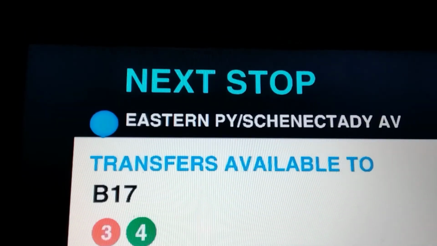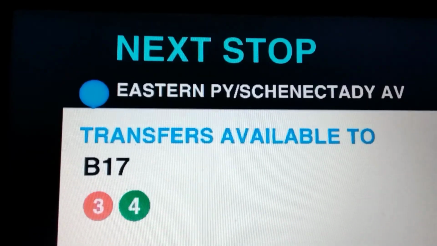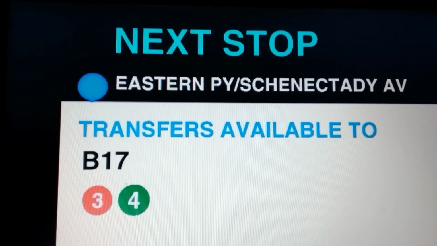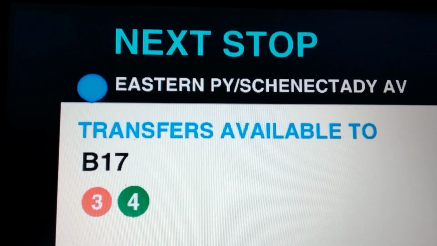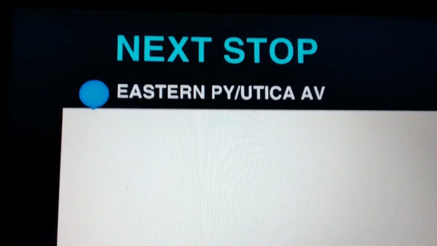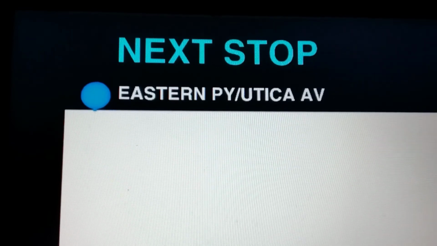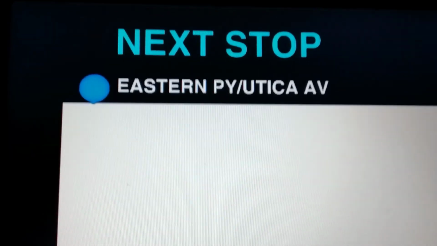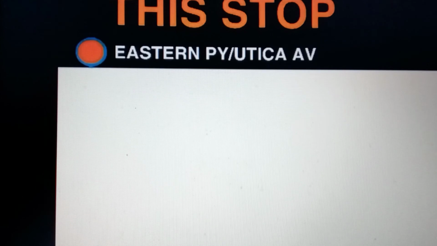Next stop, Eastern Parkway and Schenectady Avenue. Transfers available to the 3 and 4 trains and B17. This stop is Eastern Parkway and Schenectady Avenue. Next stop, Eastern Parkway and Utica Avenue. This stop is Eastern Parkway and Utica Avenue. This is B14 to Crown Heights, Utica Avenue.